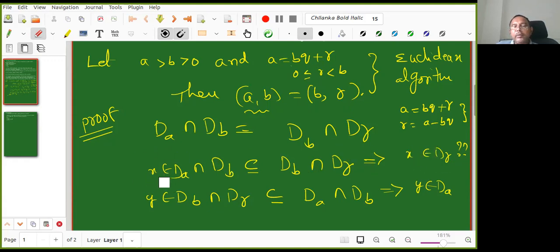Let us now work this out. So I'll go to Kanishk again. How to prove it, Kanishk? X is in dA and X is in dB. So how can I show that X is in dR now? Can you help me with that?